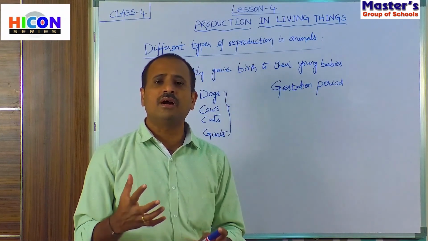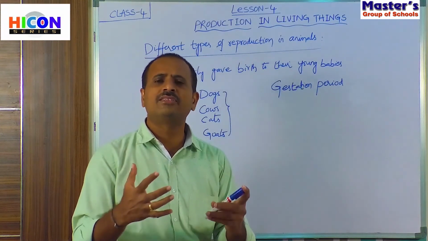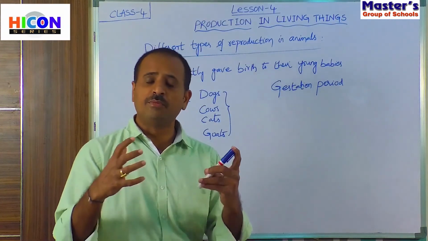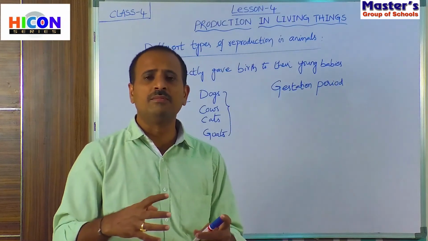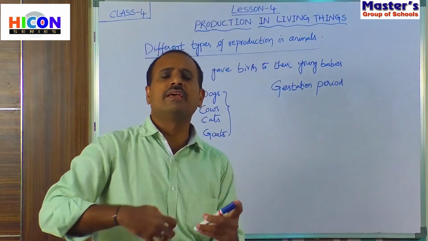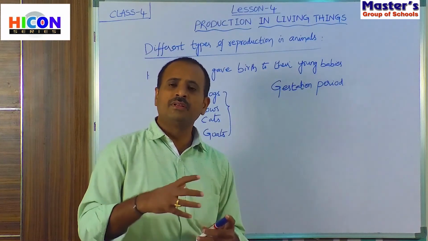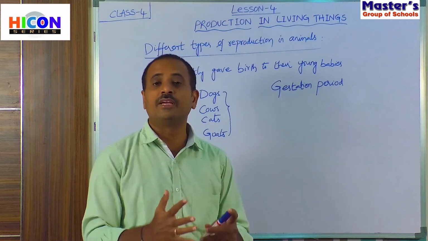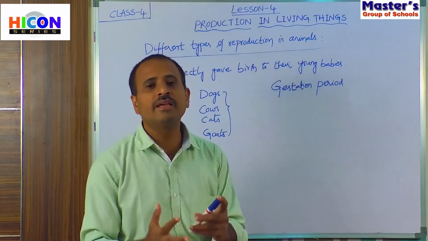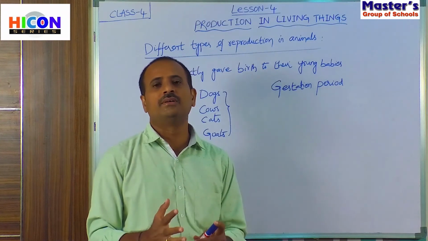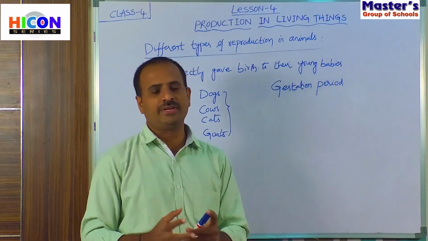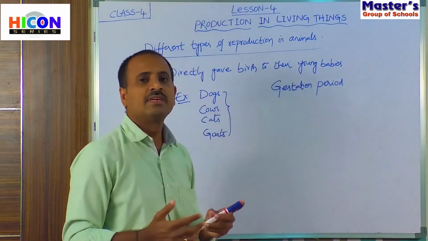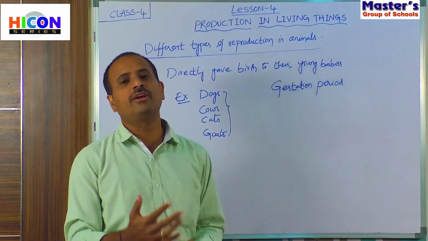That means all the organs, their hands, legs and head, heart, brain and different parts of their body will be completely developed inside their mother's body. After they are completely developed, then those mothers give birth to their young babies. That period is called the gestation period. After completing the gestation period, these animals can give birth to their young babies.